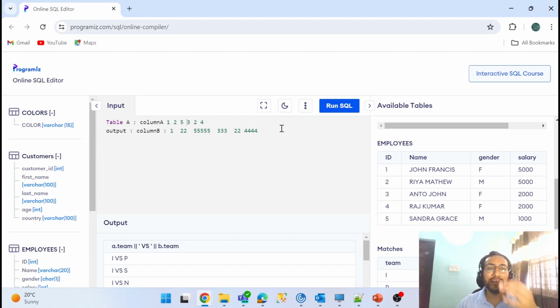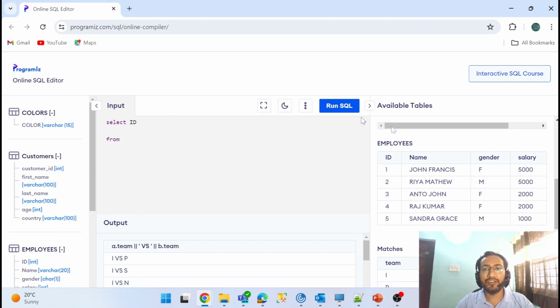You understand the pattern. So this is a quite nice question, but don't confuse it with the looping concept. I think you have heard that, right? So don't be confused with loops. You are not going to do loops and all. It's quite simple. You just use a case statement. They won't give you a statement where you have to loop around. There's no such logic behind that. So you can do it simply. You have to use select and case when. You can take ID as well, ID from employee, where I want the data from.